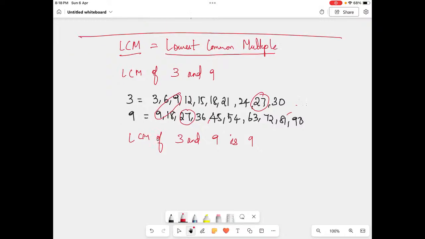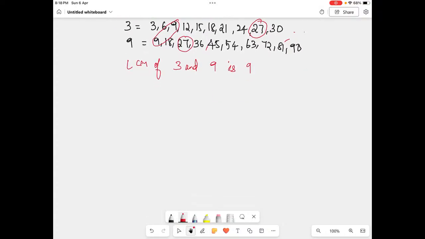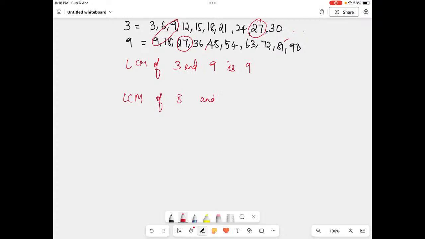Okay, now another method. Why we prefer it, because every time we cannot write the table and find it, it's difficult, right? So when it comes to bigger numbers, I'll take the simplest way to find it out, then it will be easier, right? So now for example, I'm taking the LCM of 8 and 10. Okay, now just listen carefully, student, how to do it.